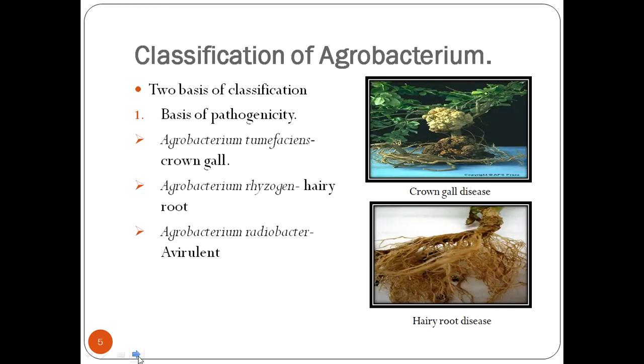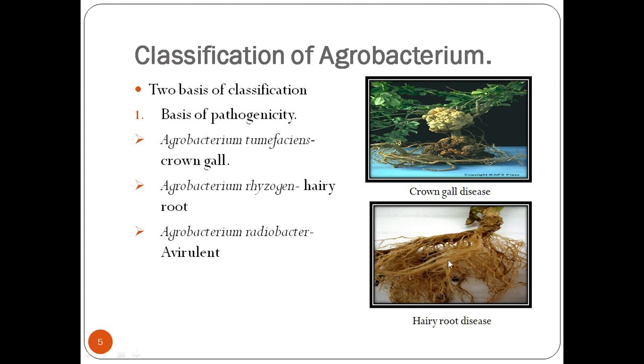Classification of Agrobacterium is on the basis of pathogenicity. First is Agrobacterium tumefaciens, which forms crown gall disease. You can see inside the photo there is crown gall formed on the stem of the plant. Next one is Agrobacterium rhizogenes, that is hairy root formation.